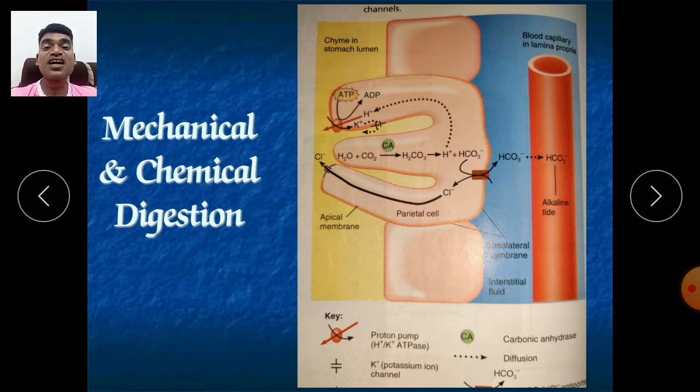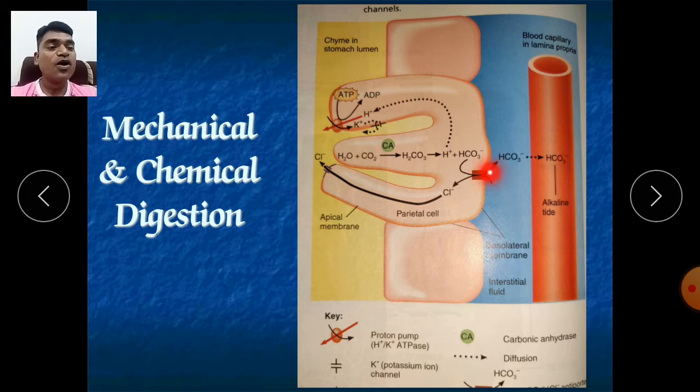It is called the alkaline tide, T-I-D-E. Due to it, more alkali is produced in your blood, and our urine will become more alkaline because it contains more bicarbonates.